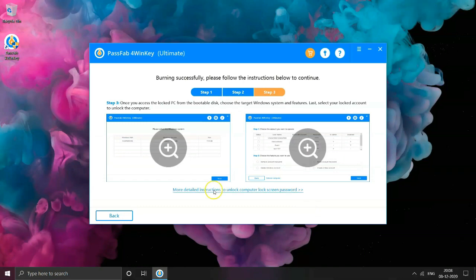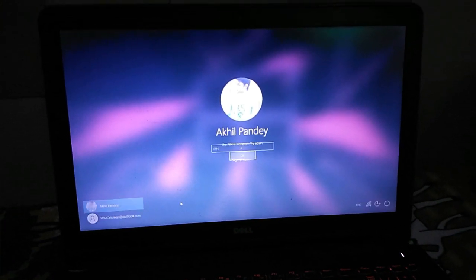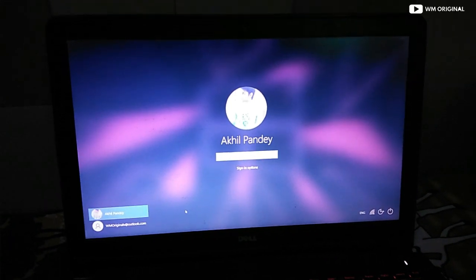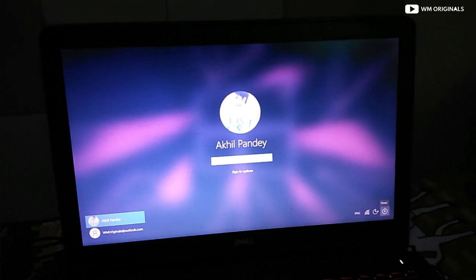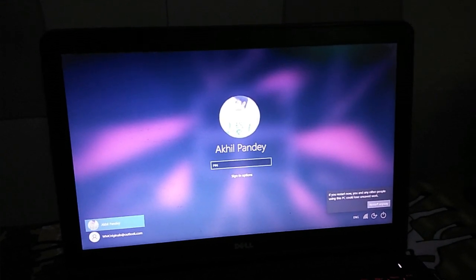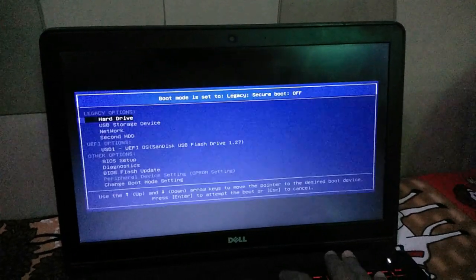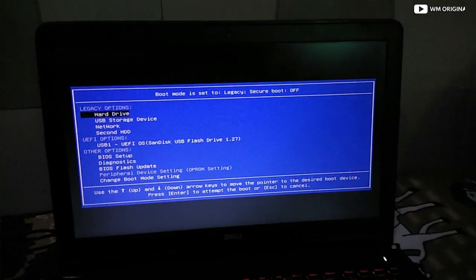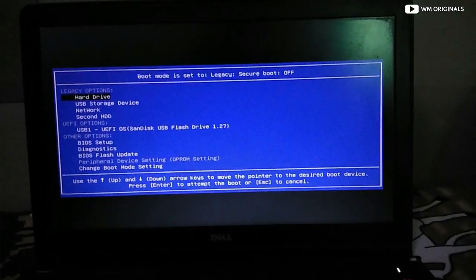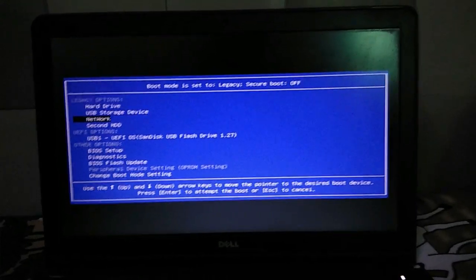Now I will show you this complete process. Now I am on my laptop and you can see that it's protected with a password and I need to enter it before gaining access to it. Now I will restart my device and plug in this pen drive which I just created using 4WinK. Once the system restarts, click F12 for the boot menu. It will be different for every laptop manufacturer. The hotkeys list is shared in the description of this video. And we will select the USB drive to boot from.